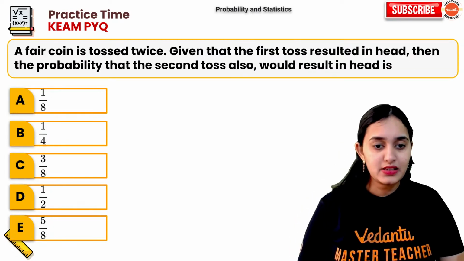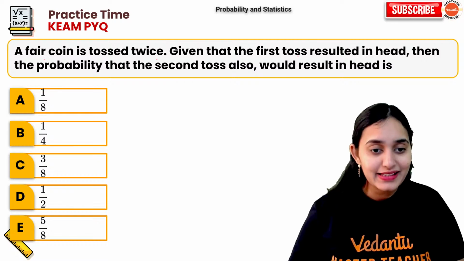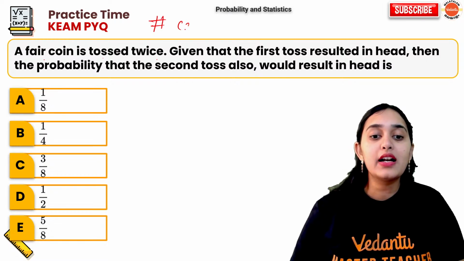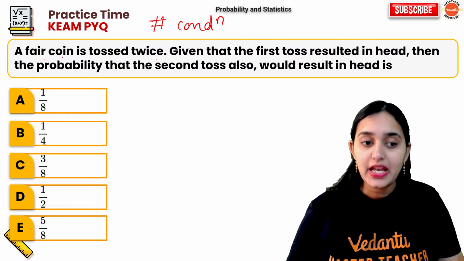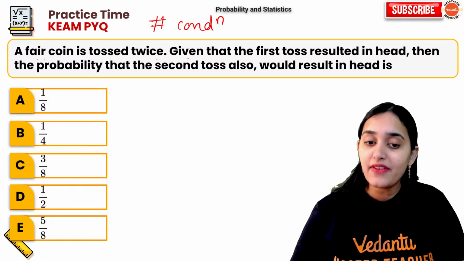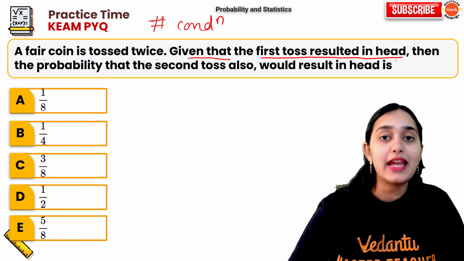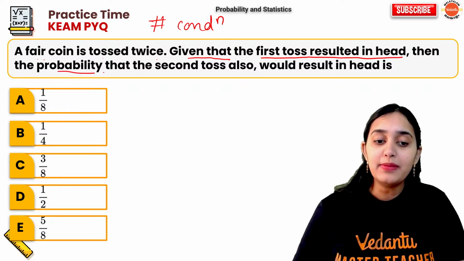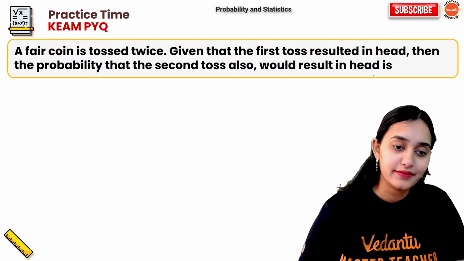Moving on. Next question. A fair coin is tossed twice. This is a question of conditional probability, which I was telling you earlier. Given that the first toss resulted in head, what is the probability that the second toss also results in head?